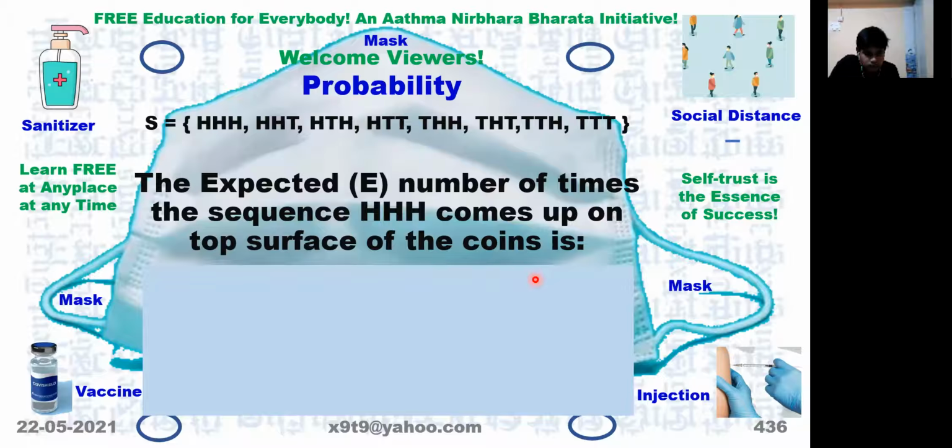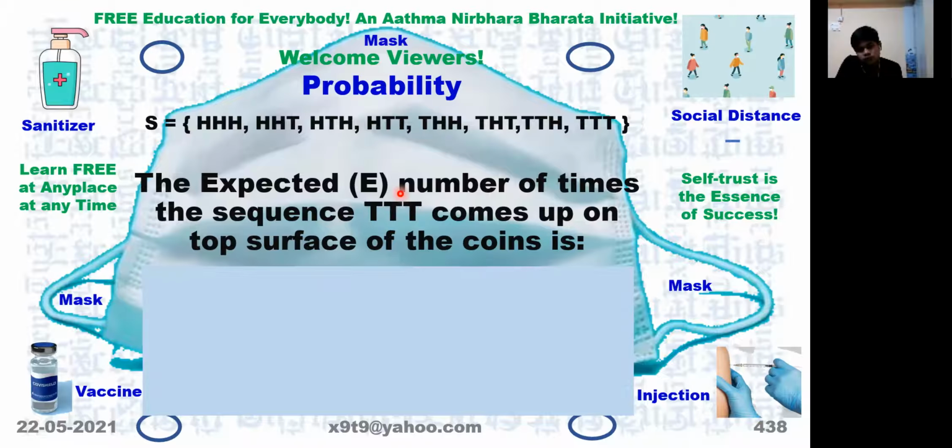Now we want to find the number of times the sequence HHH comes when the experiment is repeated a large number of times. HHH alone, how many times can it come? 1/8 times. Now we want to find out how many times the combination TTT can appear when this experiment is repeated a large number of times. Each time the experiment is flipping of the coin 3 times. So this is also 1/8.